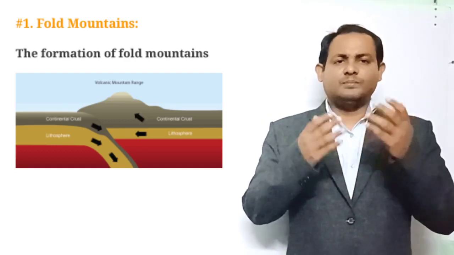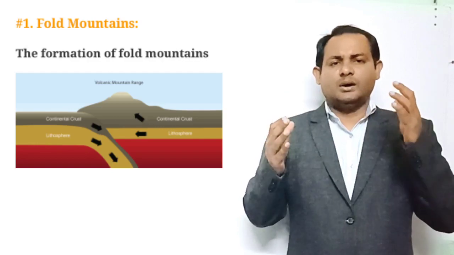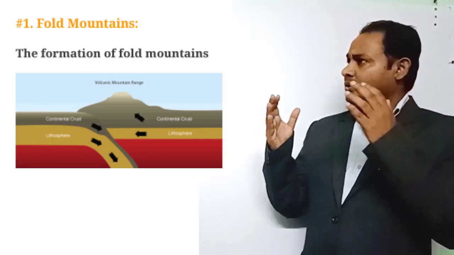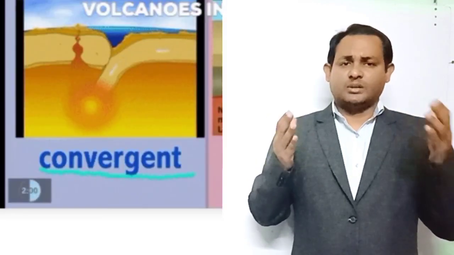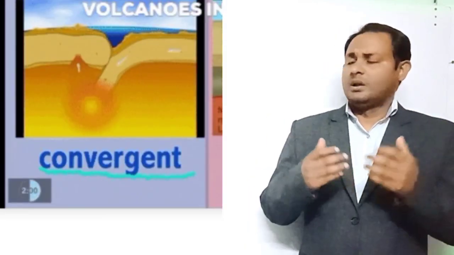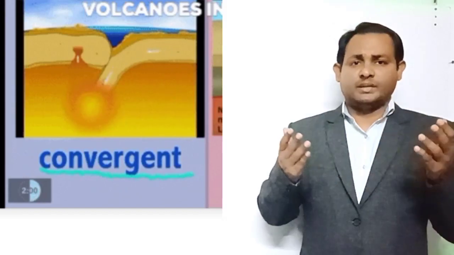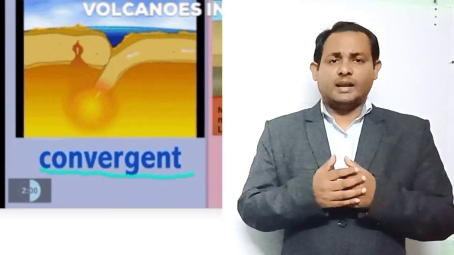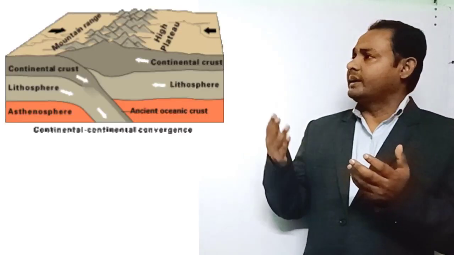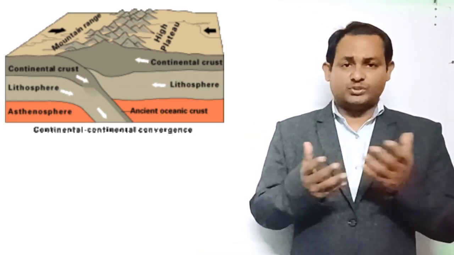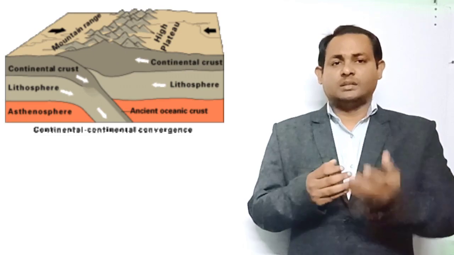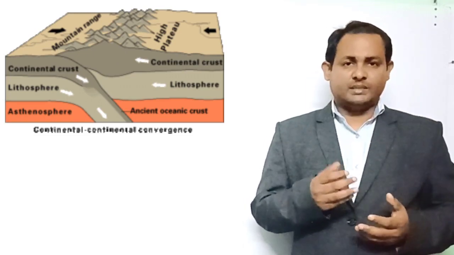Basically, fold mountains form along convergent plate boundaries, where compressional forces cause the layers of rock to buckle and fold, and this process is known as folding. Fold mountains are created through a process called orogeny, and orogenic events take millions of years to create a fold mountain.